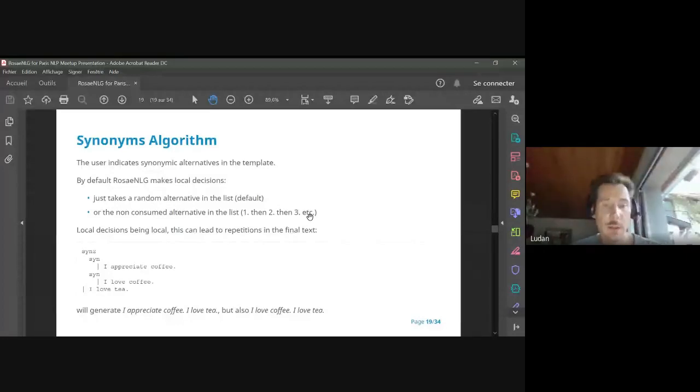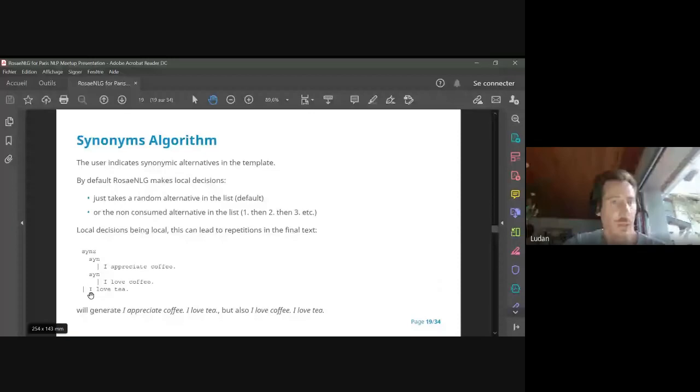If we check this example, this can lead to repetition in the final text. Here in this structure, I have defined two synonym alternatives for coffee. I can say either I appreciate coffee or I love coffee. The engine will choose randomly the first or the second alternative. And after, there's just static text, which is I love tea. Which can generate either I appreciate coffee, I love tea, which is good, or I love coffee, I love tea. And here you have a repetition of love, which is not nice.